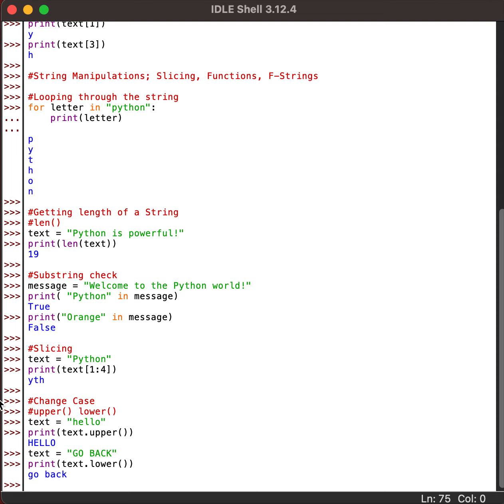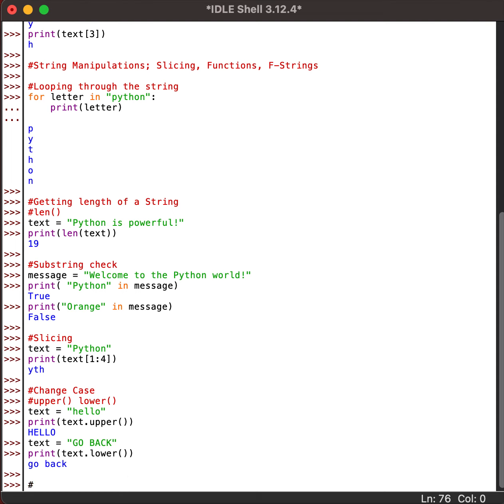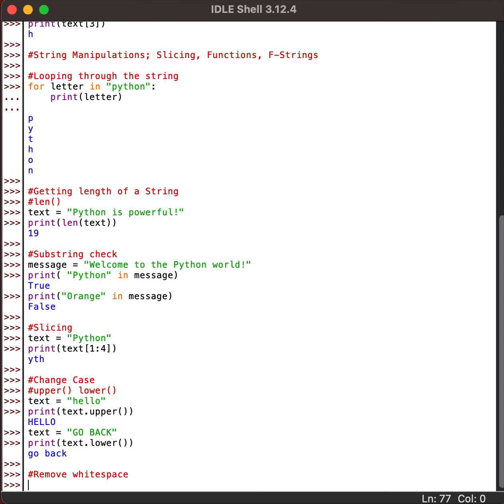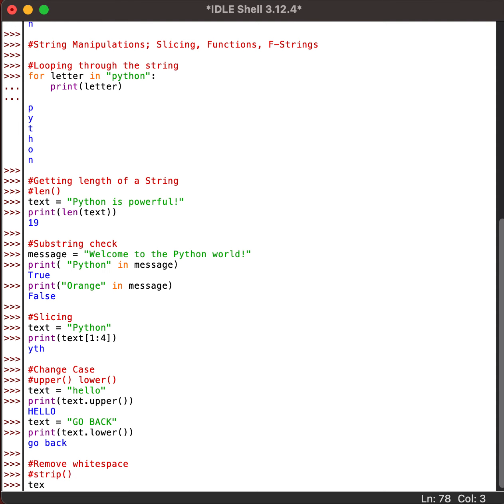This has spaces over here. What if we want to remove white space? This space is called white space. For this we can use a strip function. Say I take another variable, hello world.